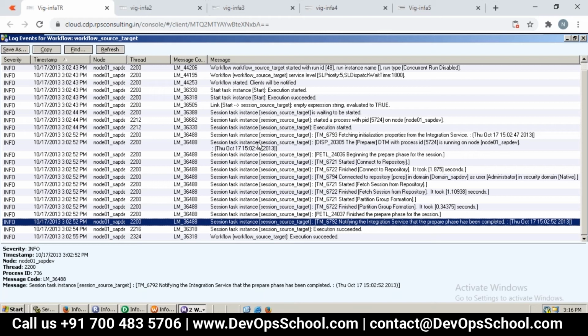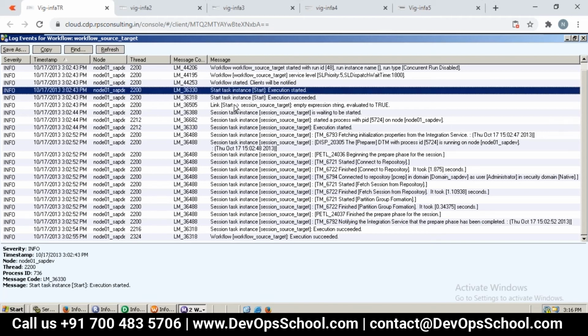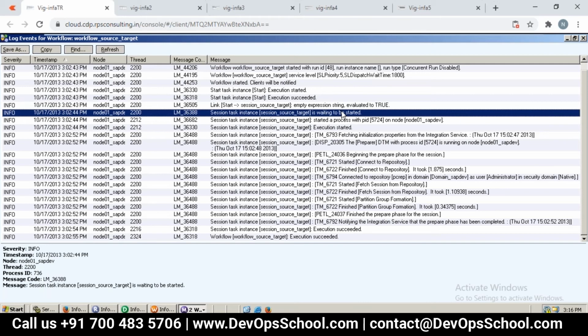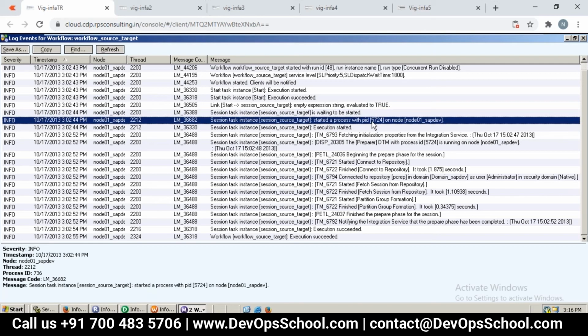So that's it. So this is the workflow, the entry point where it has to spawn a number of tasks. For example, can you see here? Start task. This is the entry point. And can you see within the start, after start, we have got session source underscore target. So evaluated true, which means everything is fine. Now instance has been initiated, which means for spawned. Then start process with the PID. Can you see here? This is a PID. So which means if you want to debug this particular workflow, right? We can attach a debugger to this PID also. That's another way to debug in an automated way, like in Unix or Unix, right? Or Red Hat Linux, let us say.